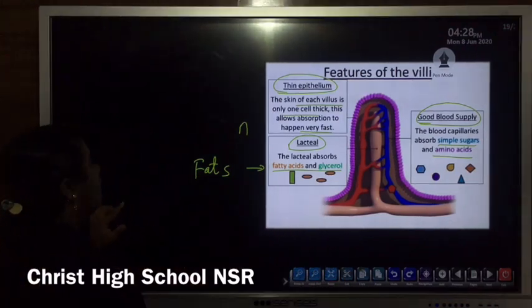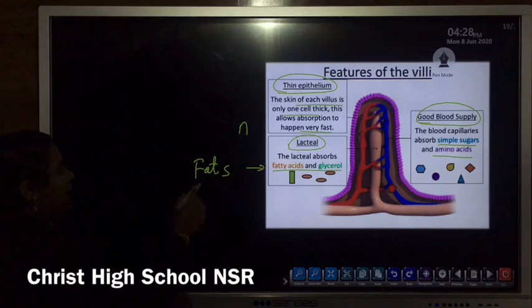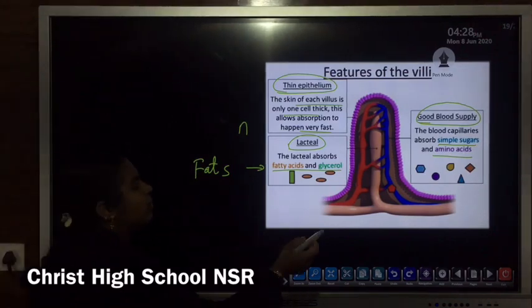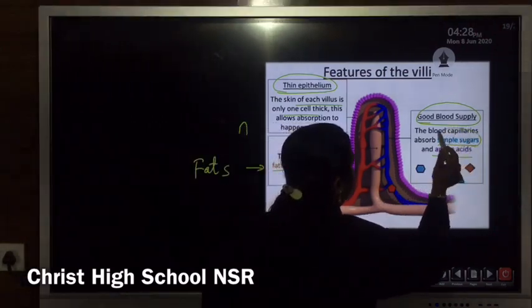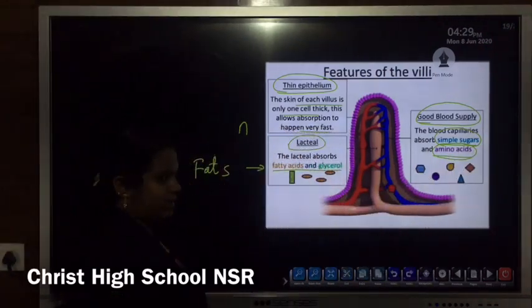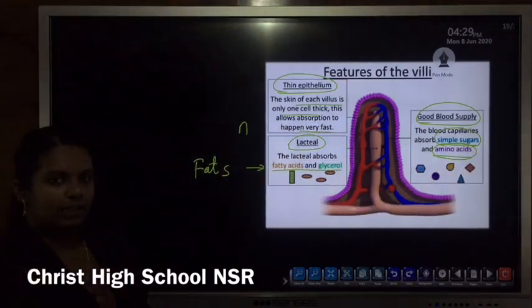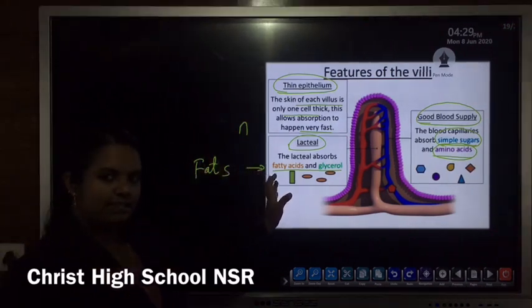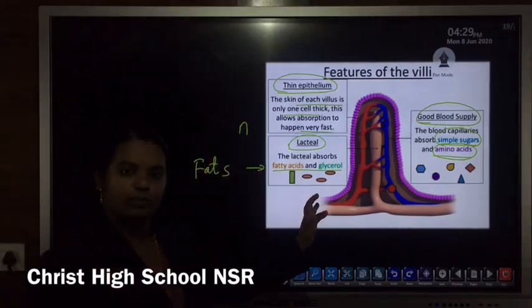So the end product of fats is fatty acids and glycerol. The end product of carbohydrate is simple sugars. The end product of protein is amino acids. Once again I will repeat it. The end products of fats are fatty acids and glycerol, in simple and soluble form.